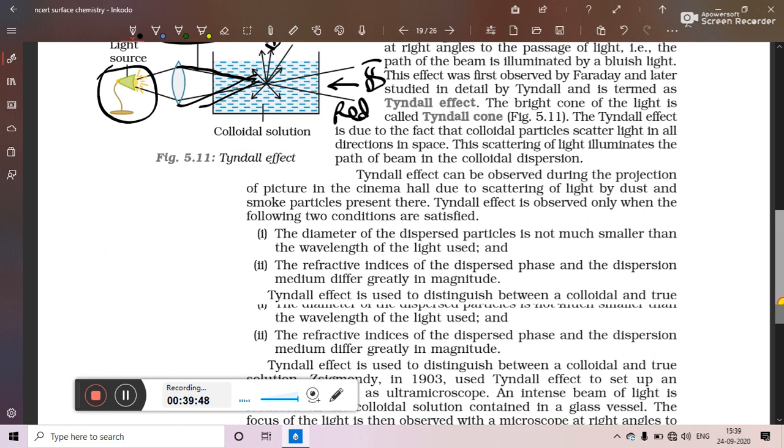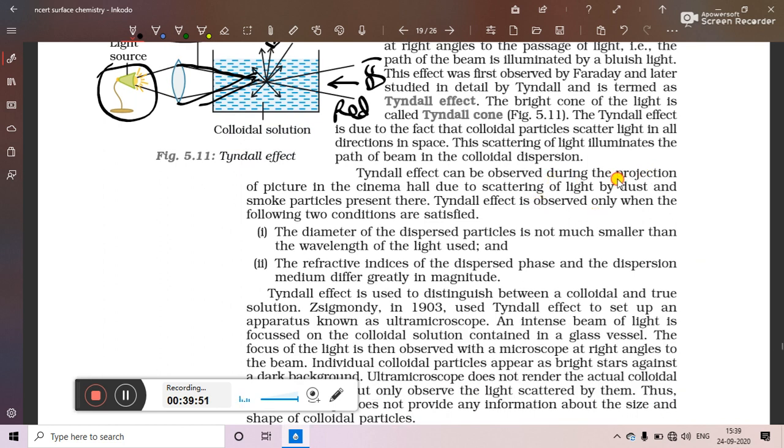In our day-to-day life, Tyndall effect can be observed during the projection of a picture in the cinema hall. You might have seen that when a projector is kept behind and a film is projected on the screen, in the path of the light of the projector we can see dust particles moving. These dust particles scatter the light. You can also see Tyndall effect in